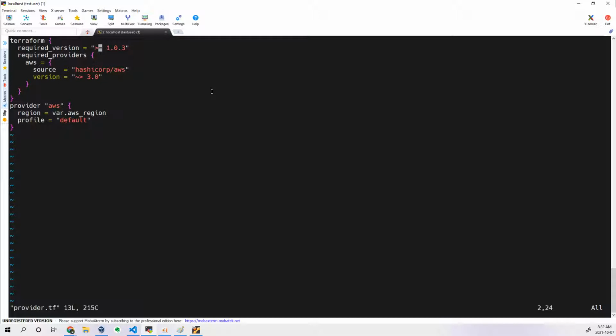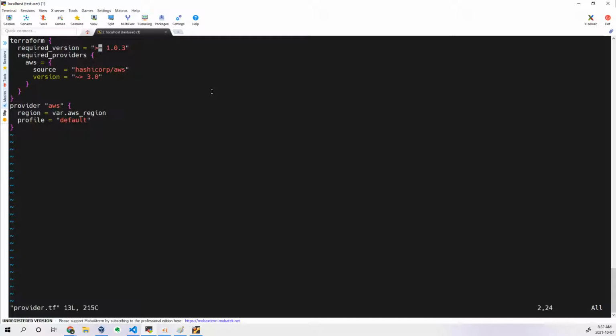Once this testing has been passed, that version should be fixed, saying that this should be the Terraform version. For this Terraform version, these configuration files are working fine. Maybe in Terraform 1.0.7 they have modified something and your configuration file was written in the old style. That will fail. That will cause an interruption for your deployment, right? So that's the reason we should not write greater than or tilde or something for your production environment.